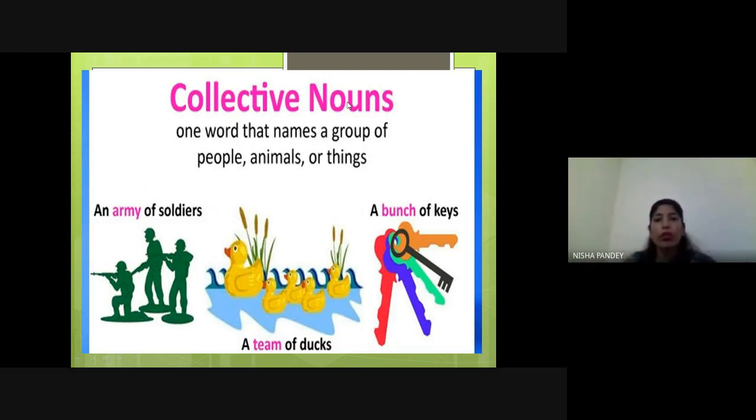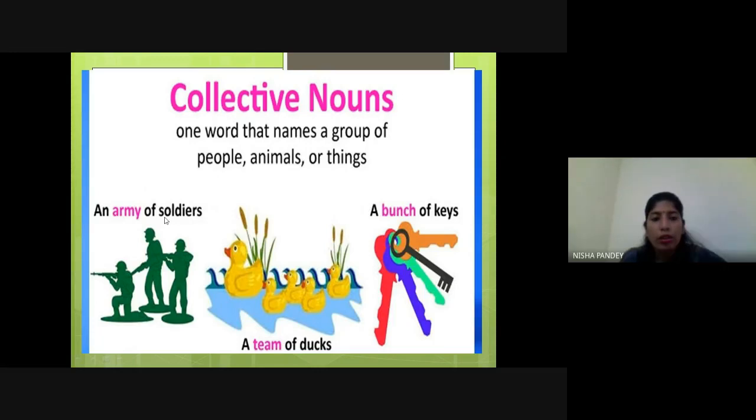Suppose you have a collection of frocks, 3 or 4 beautiful frocks, so you say now I have a beautiful collection of frocks, right? So here collective means group. Collective means group, and noun means name of people, place, animal, thing, right? So here not place but a group of people, animals, or things. Okay, for example, an army of soldiers.